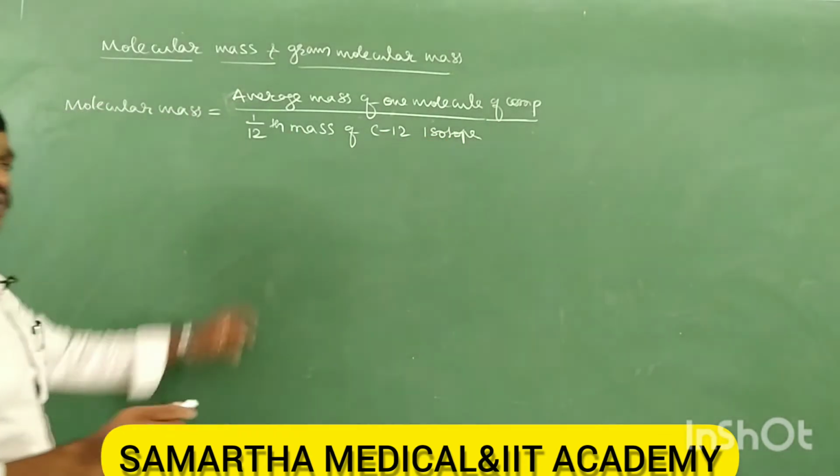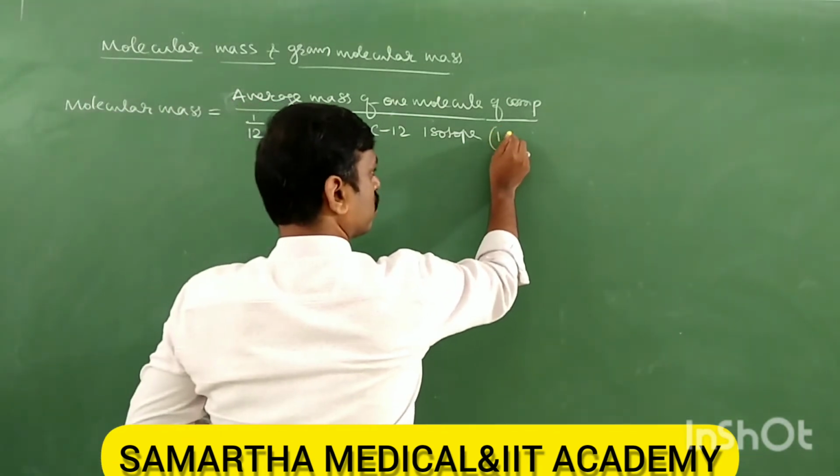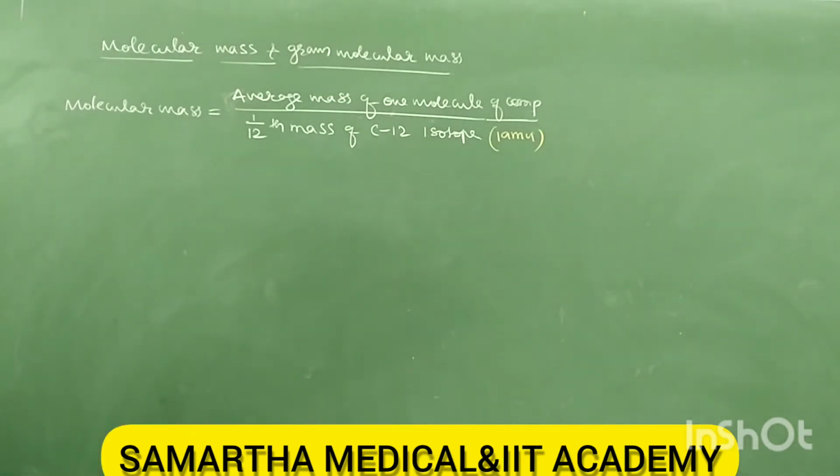This 1/12th mass of the carbon-12 isotope is equal to 1 AMU, as we already studied in the last class.